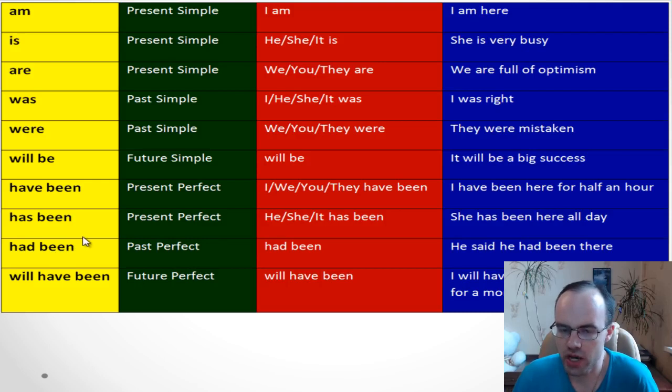Okay, let's look at one more very advanced structure, had been. We mostly use it with past perfect, and it doesn't matter, it's he, she, it, we, they. So we use had been. So what is past perfect?